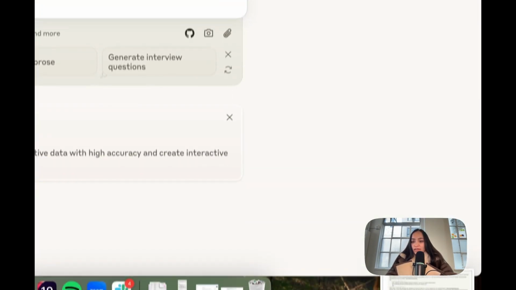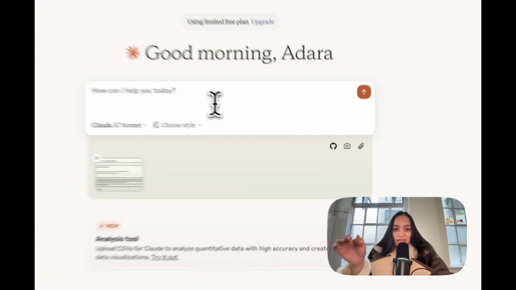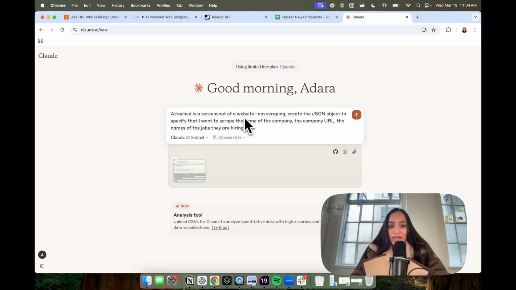We're going to feed it into Claude, and we're going to tell Claude to use that screenshot to write the JSON object for us. And we're going to tell Claude exactly what we needed to scrape. Okay, so here's an example of a prompt you can write. Attached is a screenshot of a website I'm scraping. Create the JSON object to specify that I want to scrape.